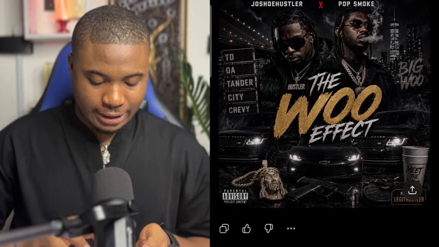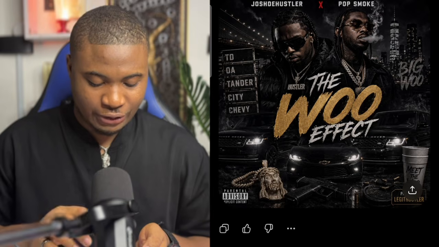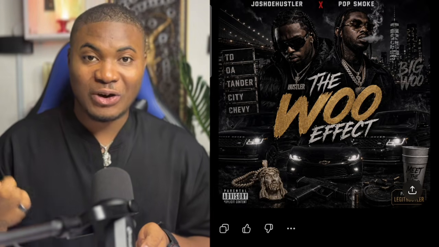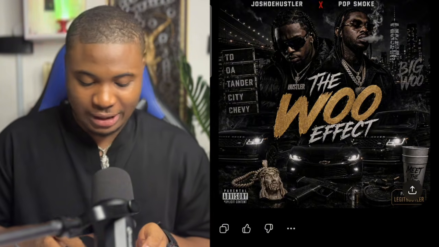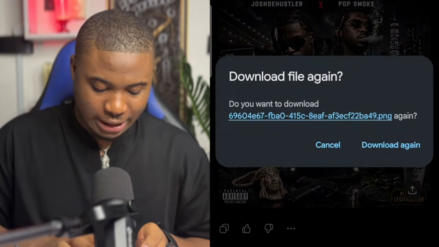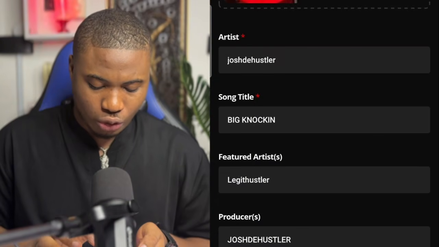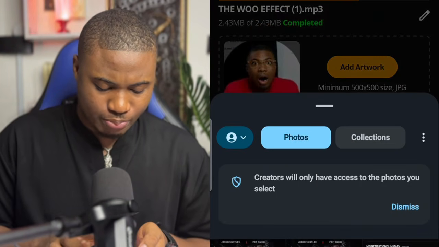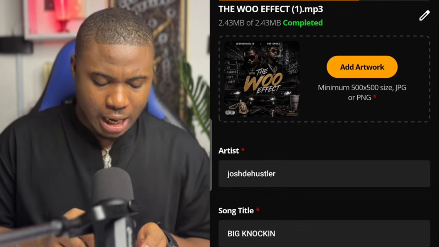So guys, you are going to see that the music is now created, Pop Smoke and George the Hustler. You can actually put in your face to generate the image when you paste the prompt. This is the way I just did it, for instance. I'm going to download this exact image on my phone and then go over to Audiomack to upload it. Right here in Audiomack, I put it in.